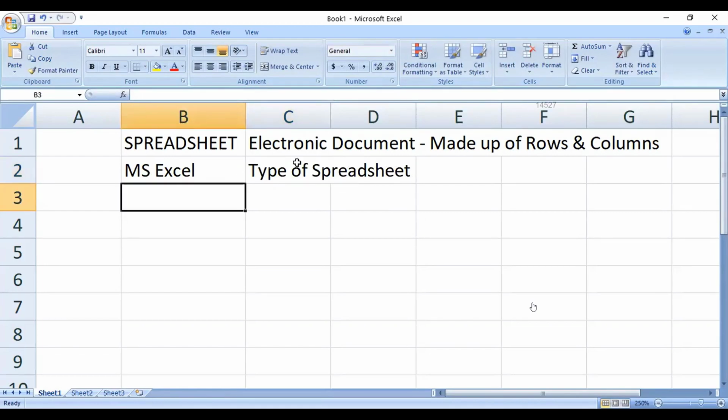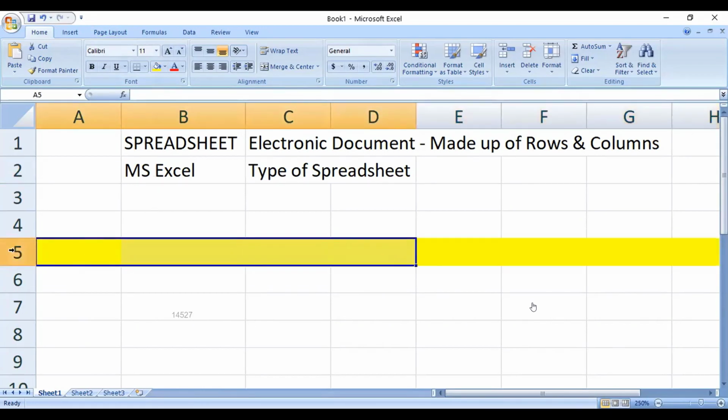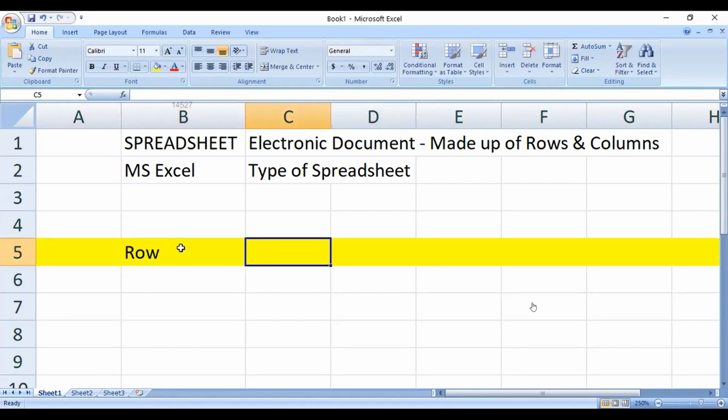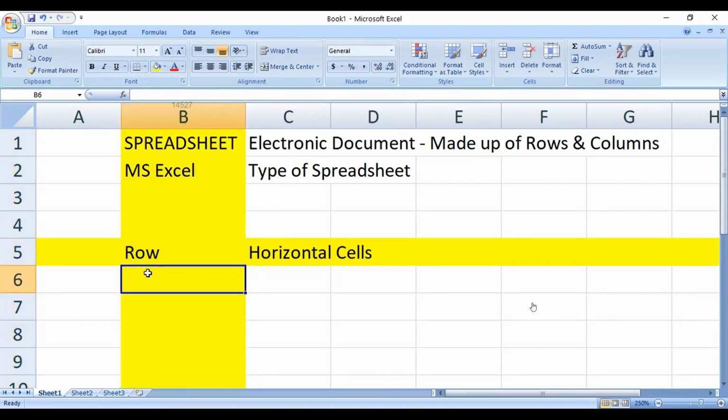Now, where are the rows and where are the columns in it? You see these horizontal cells; this is going to be considered as row number 5. The horizontal cells are considered to be rows. And this is going to be considered as a column. The column is actually the vertical cells.